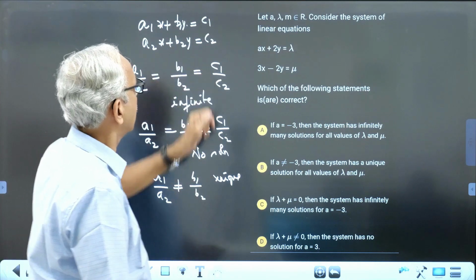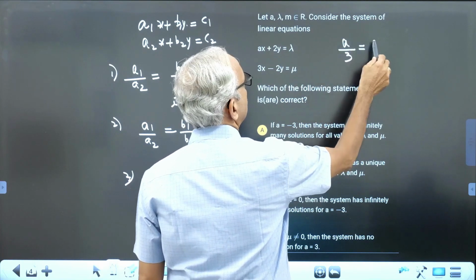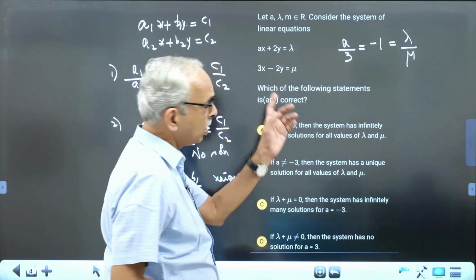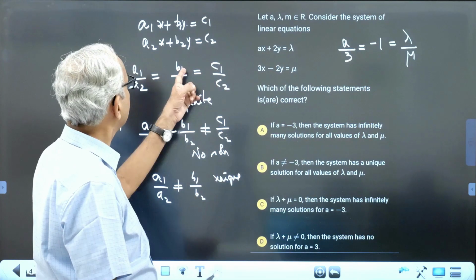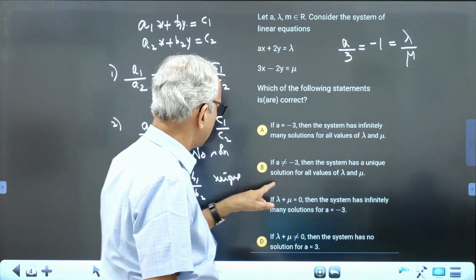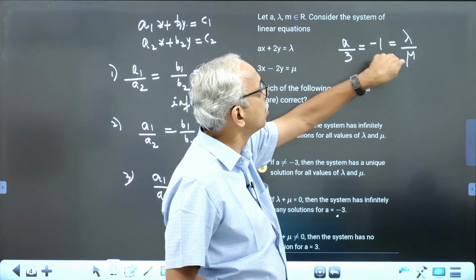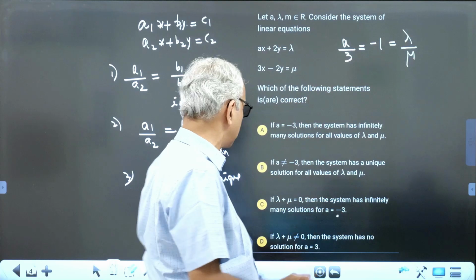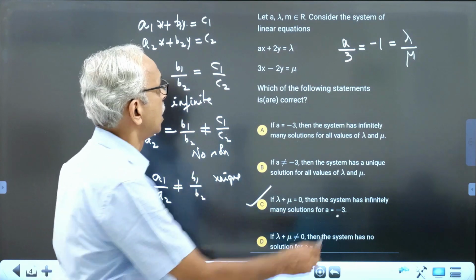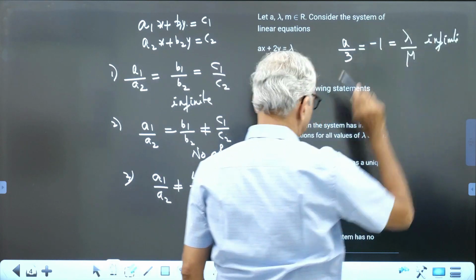Now the questions start like this. A by 3 is equal to minus 1 equals lambda by mu. If all the three things are equal, what you can say? It will be infinite solutions. If this is equal, A is equal to minus 3. And lambda by mu is equal to minus 1 means lambda plus mu equals 0. Therefore, this is correct. It will have infinite solutions. This is a case for infinite solutions.